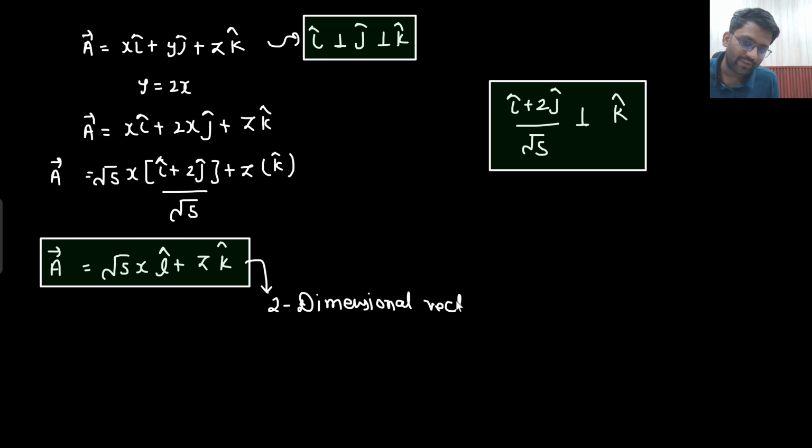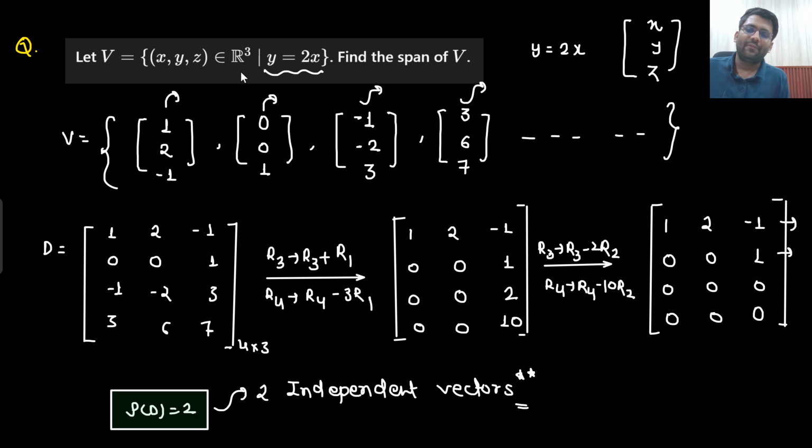Another new point we have understood here: if any variable has some condition, if this variable is depending on that variable, that means effectively you have killed this variable. Effectively you have made only one variable. So if these two variables have become one variable, what does that mean? Effectively it has become a 2-dimensional vector only.